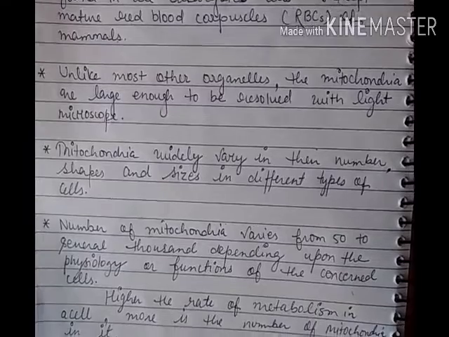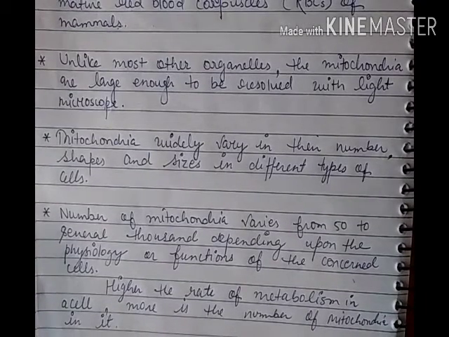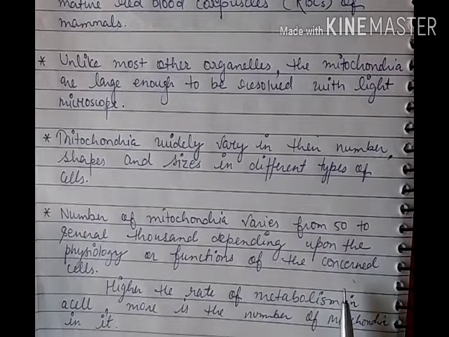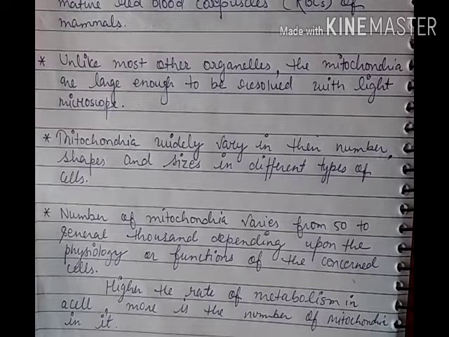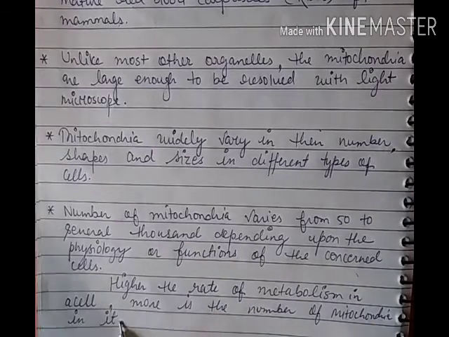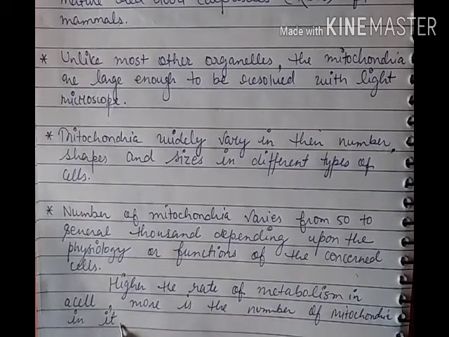The cells which need more energy will have more mitochondria, because mitochondria produce energy. Those cells which need less energy will have fewer mitochondria. The higher the rate of metabolism in a cell, the more is the number of mitochondria in it.